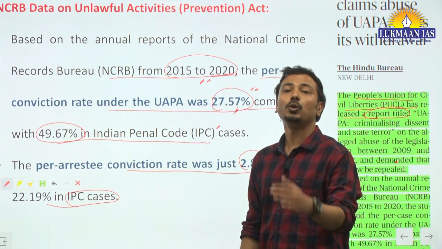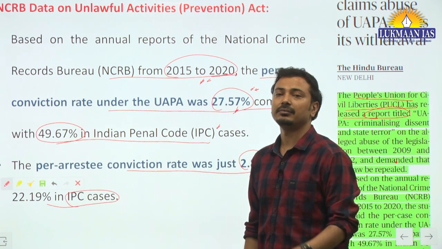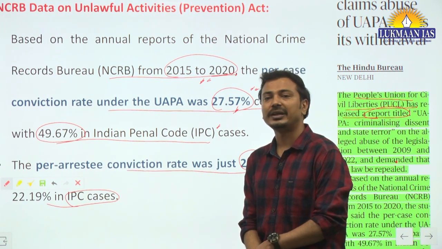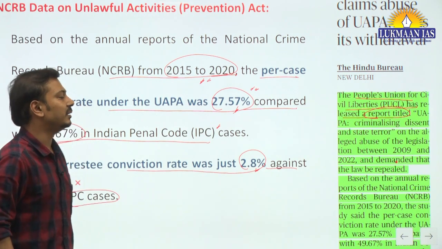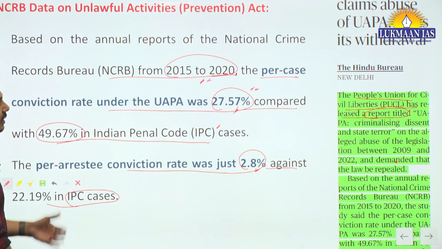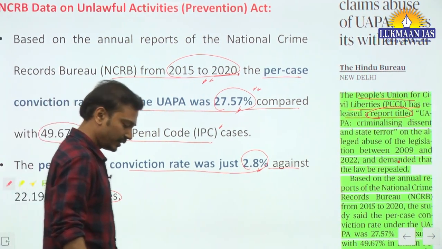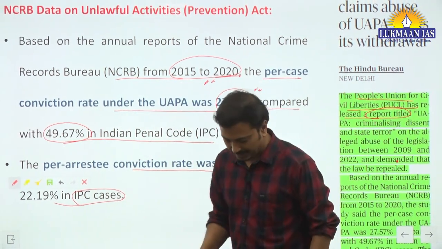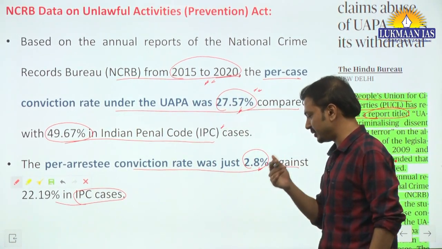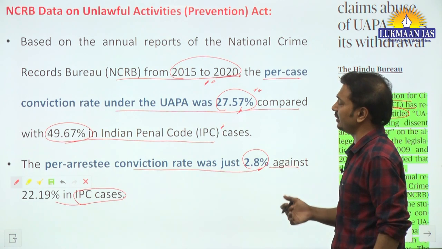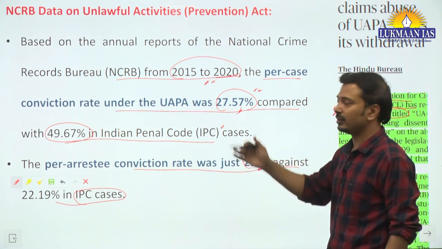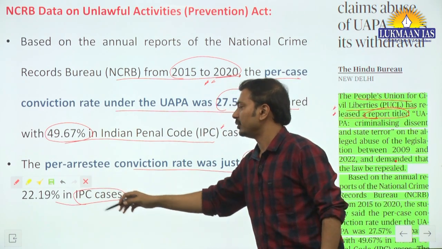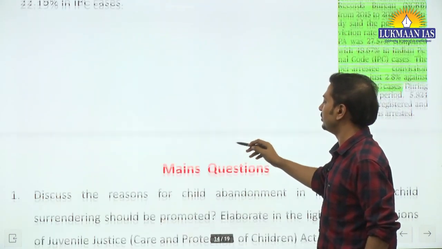It is a very low conviction rate we can say, and because of that and also very stringent bail provisions under the UAPA, people remain in prison as undertrials, bail is not given, and therefore human rights violations occur, civic rights of the people are violated. This has been highlighted by this report. Okay, so note down this data and you can mention this in the GS3 paper.